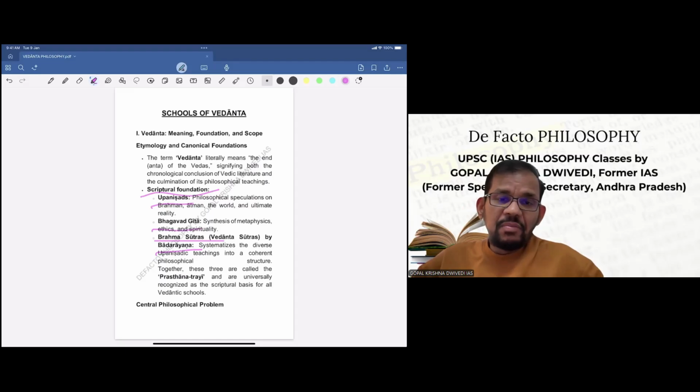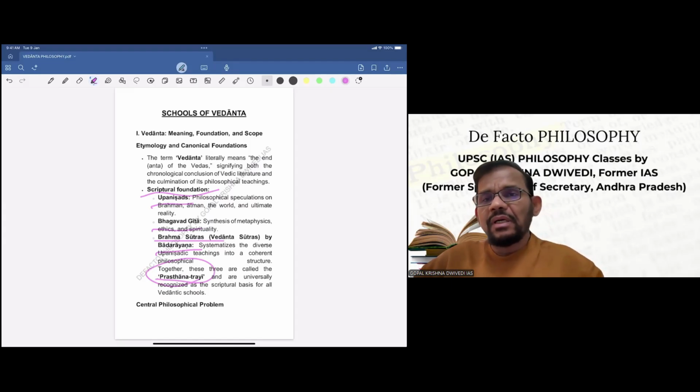The Brahma Sutra systematizes the diverse Upanishadic teachings into a coherent philosophical structure. Together these are called Prasthanatrayi, universally recognized as the scriptural basis for all Vedantic schools, whether Advait Vedanta, Vishishtadvait, or Dvait Vedanta.